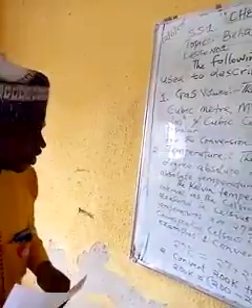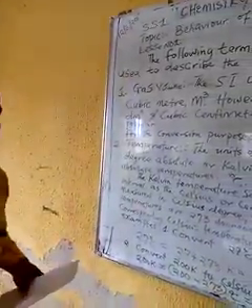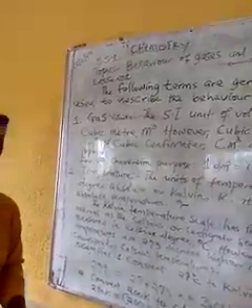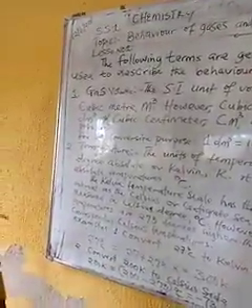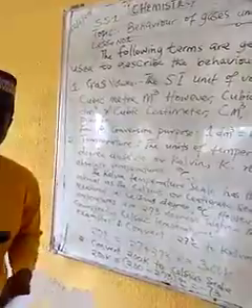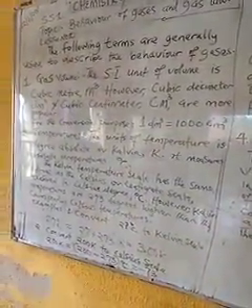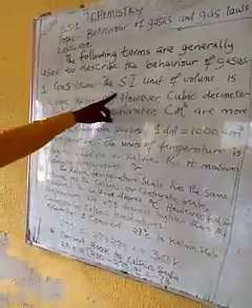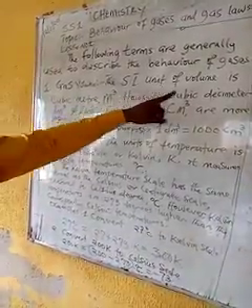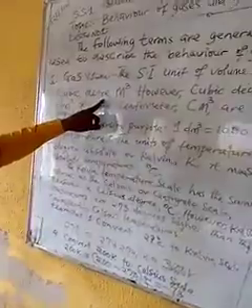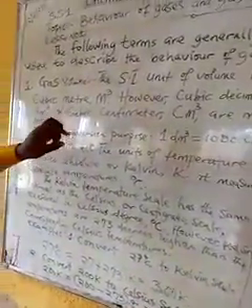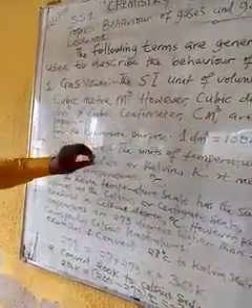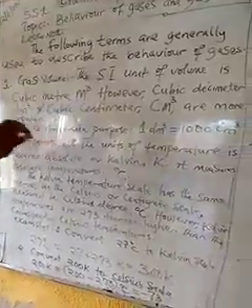So, the gas volume, of course, we know the volume of a gas. The volume of a gas is the space it occupies. Yes, it is the same as the volume of the container. As you can see, the SI unit of volume is cubic meter, or cubic centimeter, or cubic decimeter.